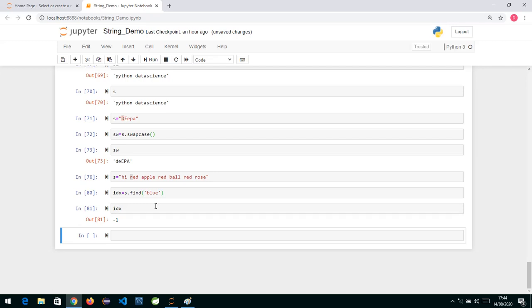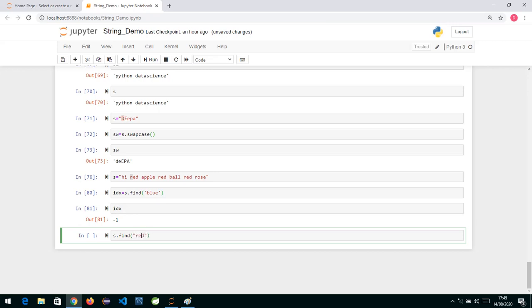Now suppose I want to get the second occurrence. The find function is used to find a string in the whole string. Whenever you write it this way, it will always give you the first occurrence. If you want to find the second or third occurrence, we also have a way to do that. We write find this way,